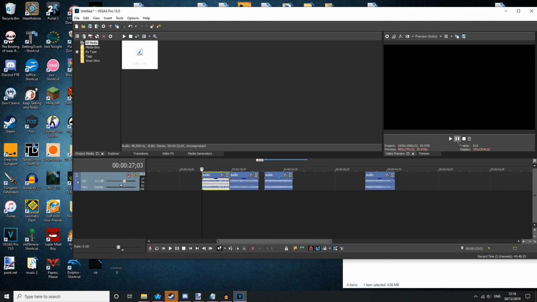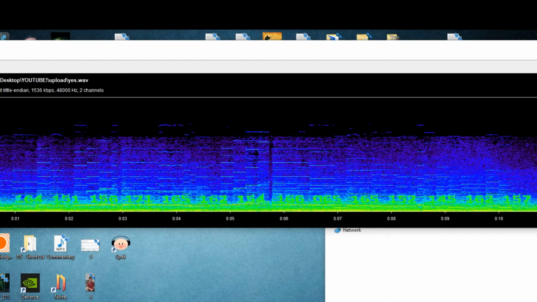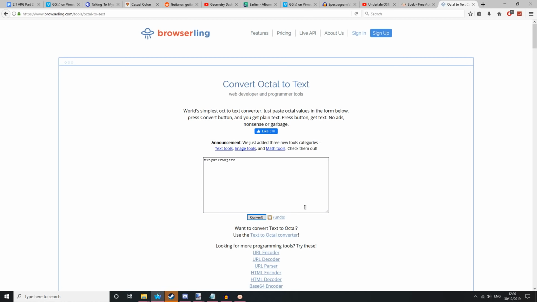The song is split into 4 parts that we need to rearrange in order to get the Undertale Ruins song. Once we've done this, we can put it into a spectrogram to find out that it spells a code, and it also says what could this melody be. The code is a string of numbers which is in octal. If we decode this message, we get a tiny URL link.